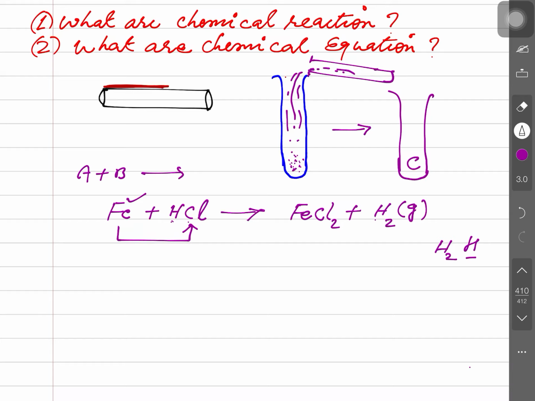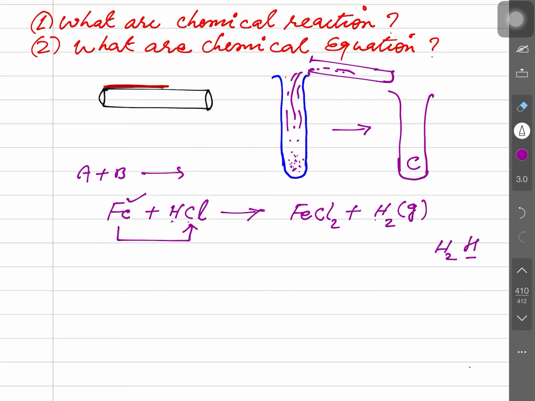The existence of an atom of hydrogen requires enormous temperature. So during this reaction, H2 forms here.